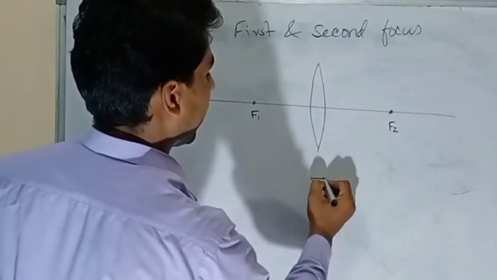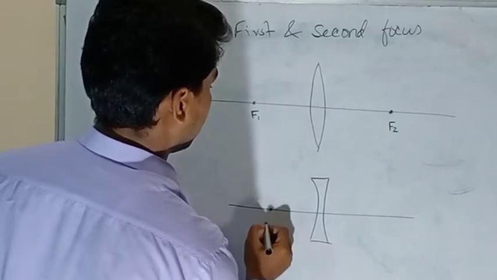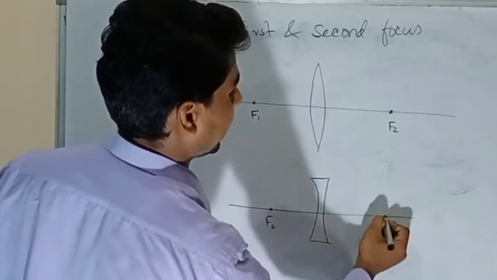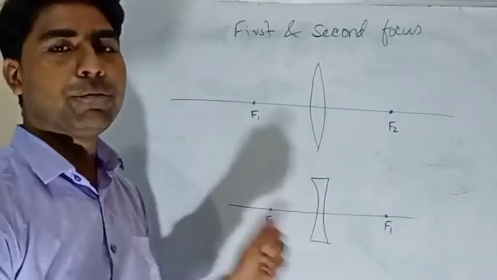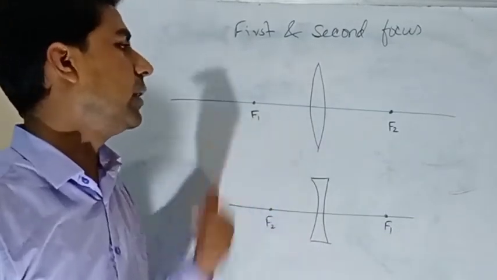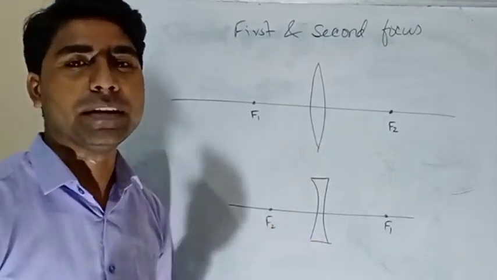In the concave, here it will be the second focus and here will be the first focus. The positions are flipped in the concave compared to the convex. So these are the first focus and second focus we have completed.